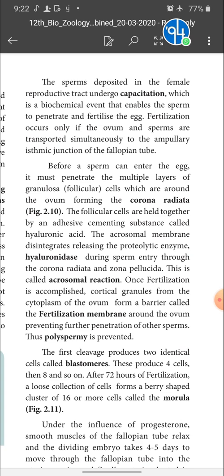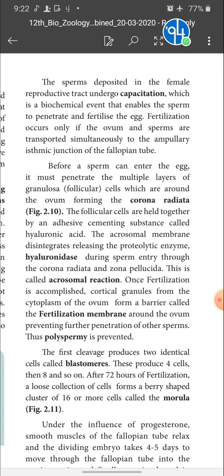Fertilization occurs only if the ovum and the sperms are transported simultaneously to the ampullary isthmic junction of the fallopian tube.